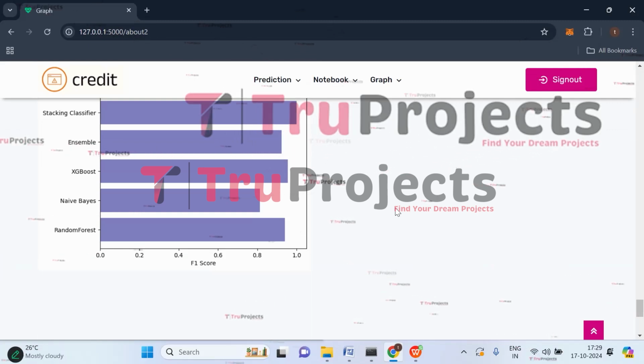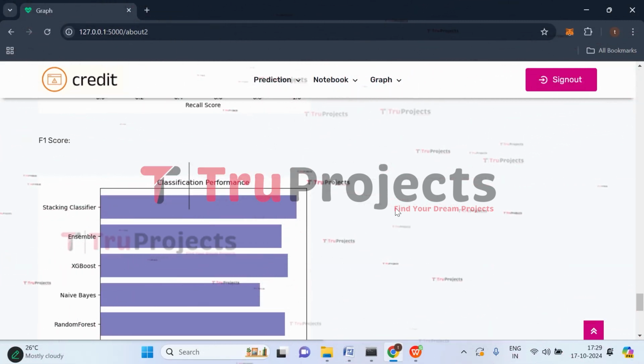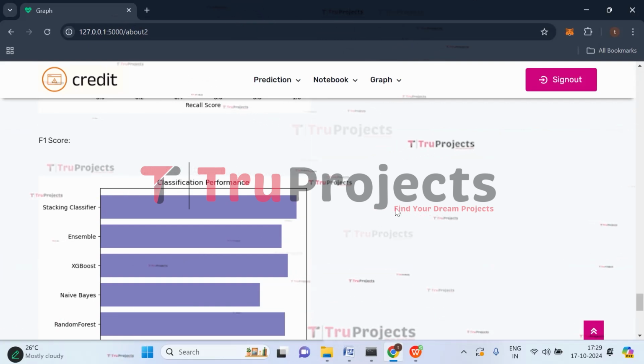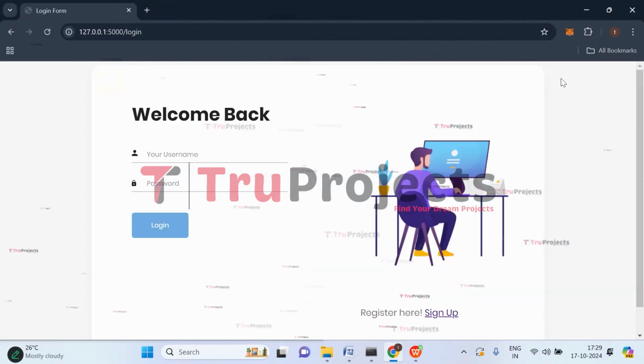Among all the graphs, you can observe that the stacking classifier is having the highest metrics. That means highest accuracy, highest precision, highest recall, and highest F1 score. So now click on sign out.